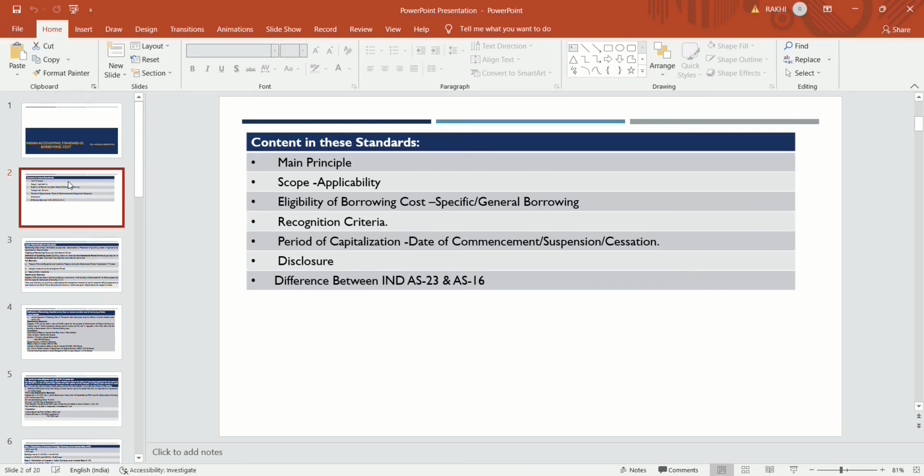Suspension means that for the time being capitalization will be suspended, temporary suspension or permanent suspension. Cessation means when we stop the capitalization of this cost to the cost of the asset. So this covers when we will start capitalization, the process of capitalization, and when we will stop it. And then the disclosure: how we will disclose in the financial statements and what disclosure is required to be given. Then we will discuss the difference between Ind AS 23 and Accounting Standard 16.